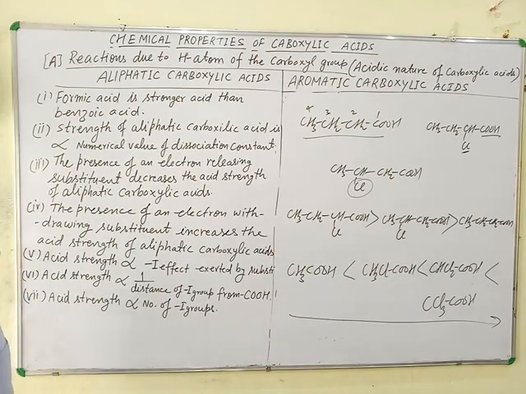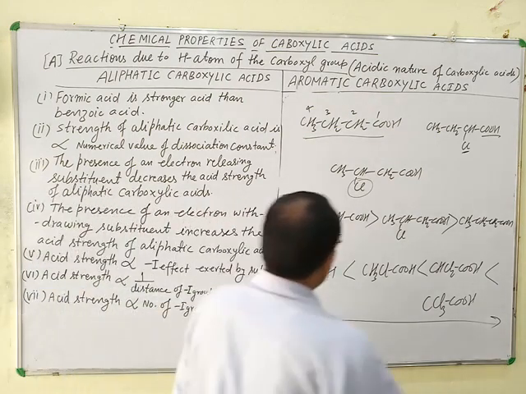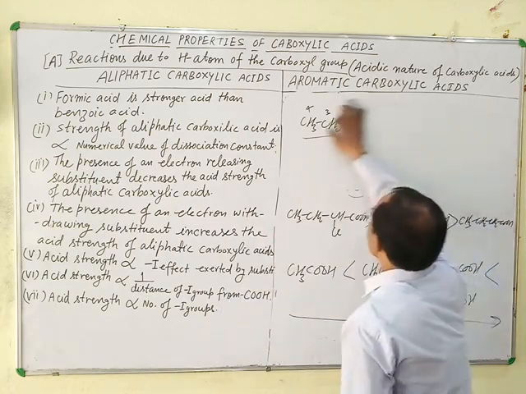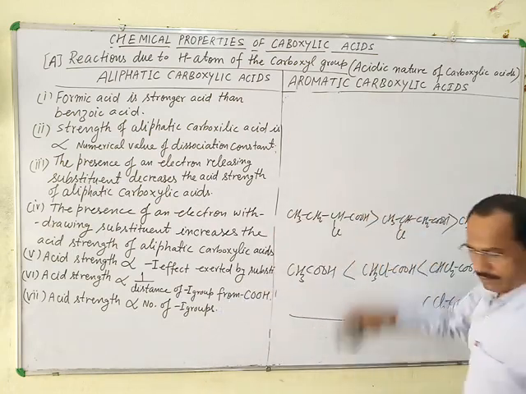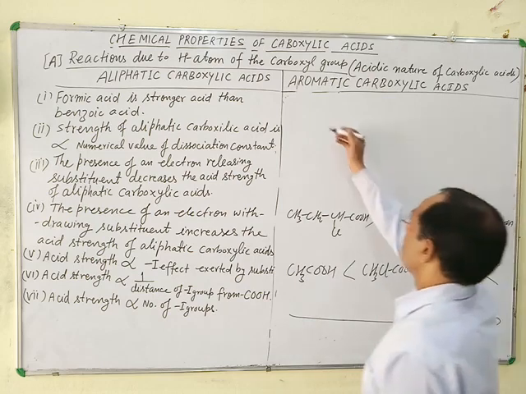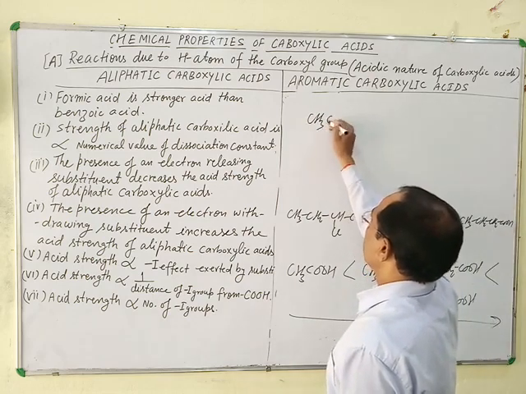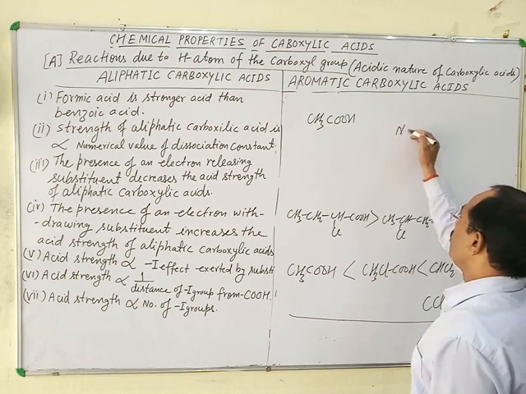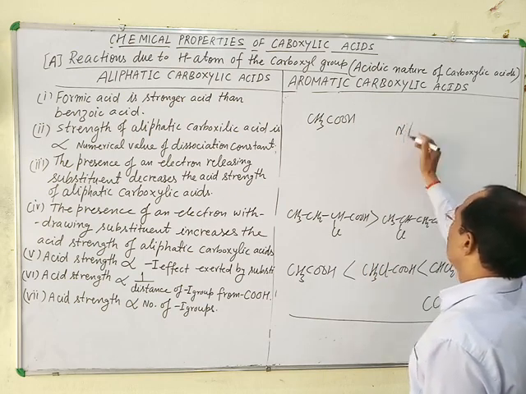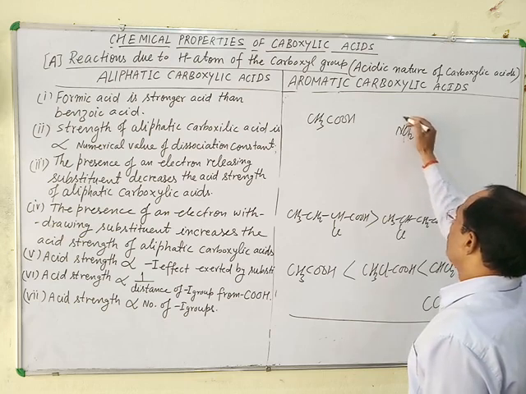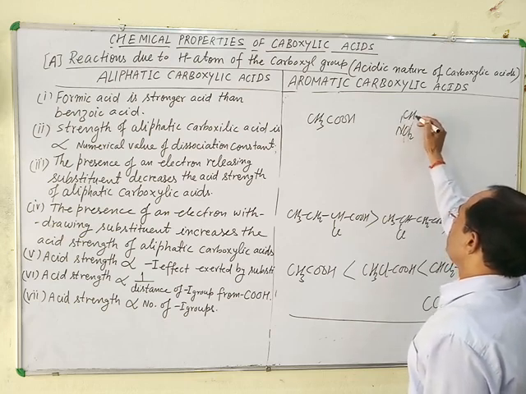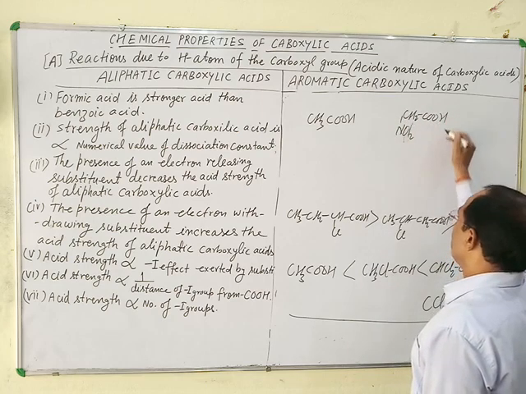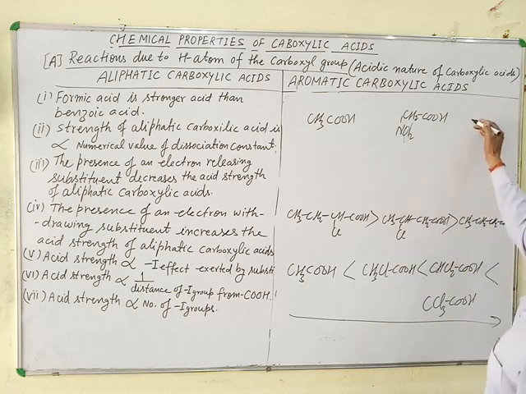Again, the acidic strength is also affected by the strength of the substituent. For example, if we take acetic acid, then nitroacetic acid and chloroacetic acid.